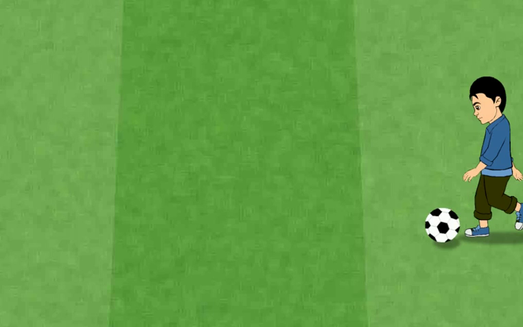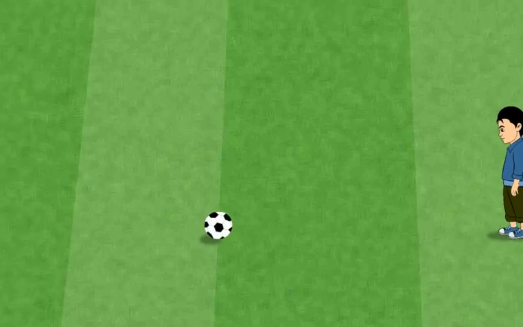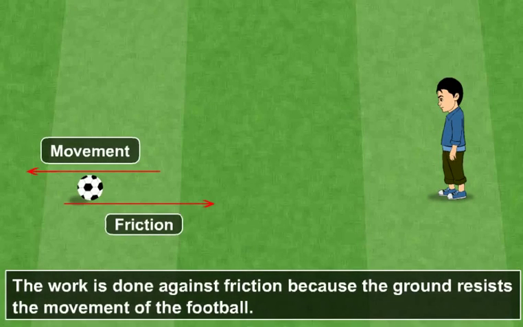Work done against friction. Most of us have played football. While playing football, we kick the ball and it goes rolling against the ground and stops after some time. Here the work is done against friction because the ground resists the movement of the football.